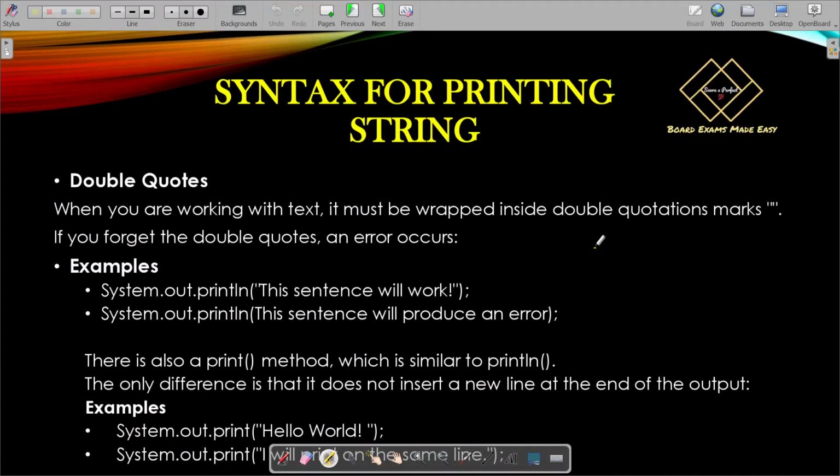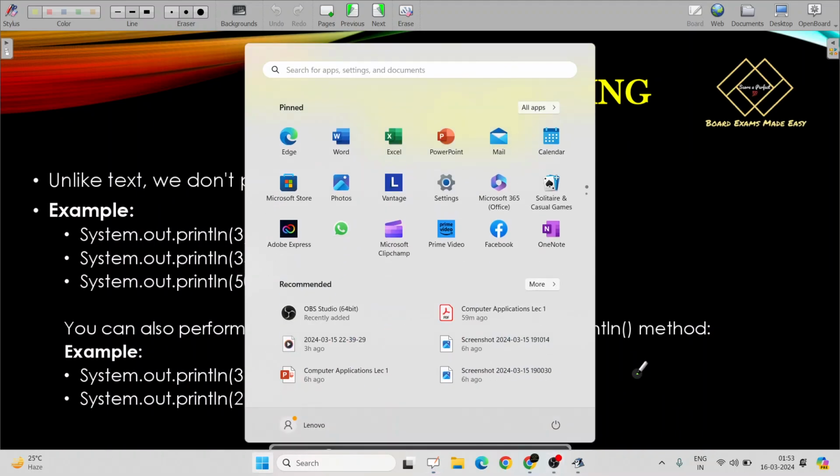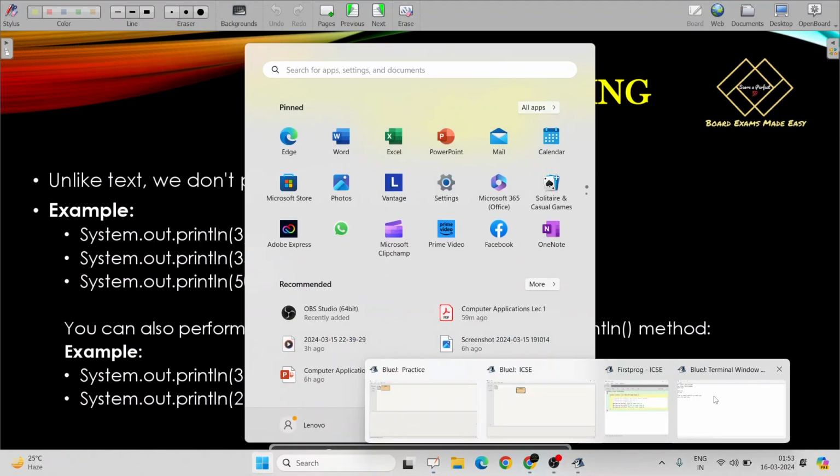Okay, the syntax for printing a string I have already shown. There must be double quotes, opening and closing quotes. There is also the print statement, and I have already mentioned the difference between print and println. You can go through the slide. Now, next is the syntax for printing numbers. I have already shown one of them, how to print numbers. Here it is.